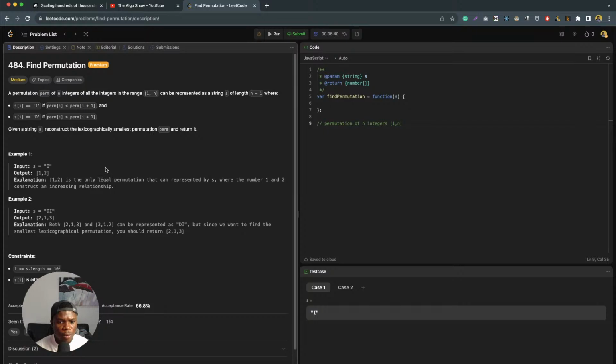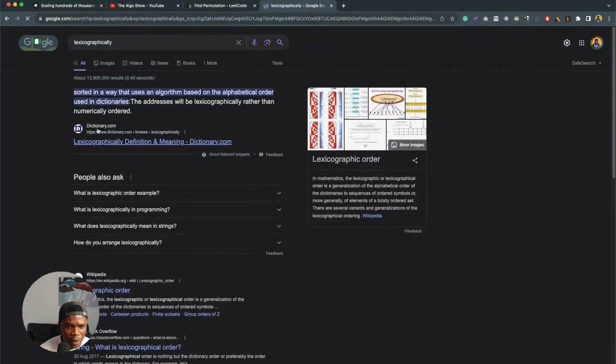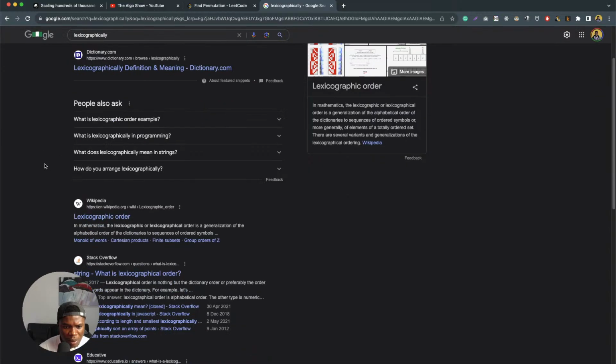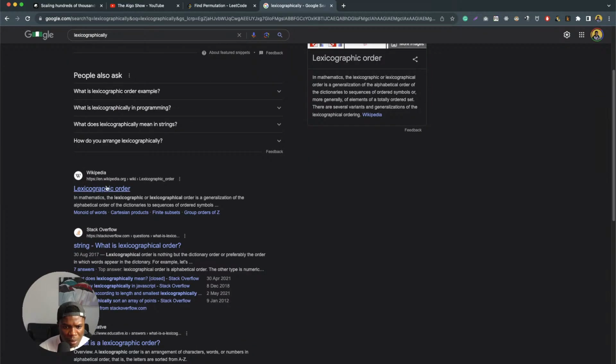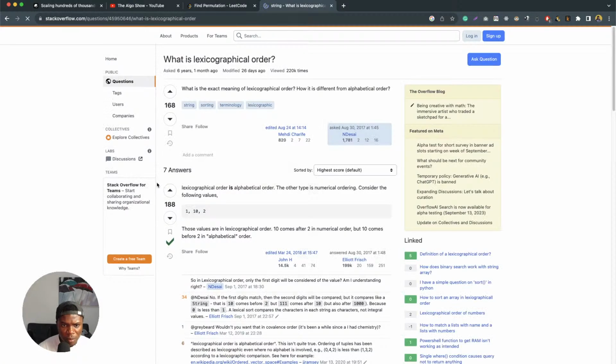Okay, so let's look at the meaning of lexicographically again. It's sorted using an algorithm based on the alphabetical order used in dictionaries. What is the exact meaning of lexicographical order?